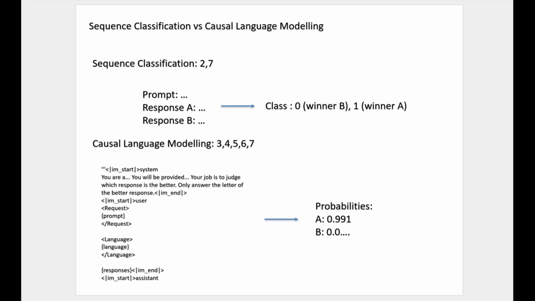Let's see: the 2nd and 7th place used the first method. Well, the 3rd, 4th, 5th, 6th, and 7th place all used the 2nd method.